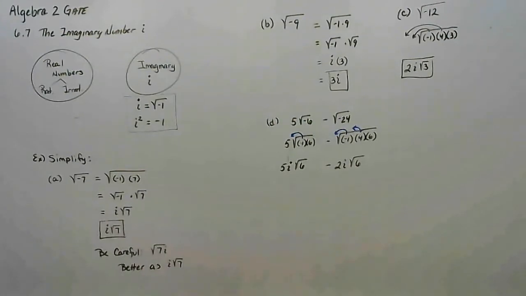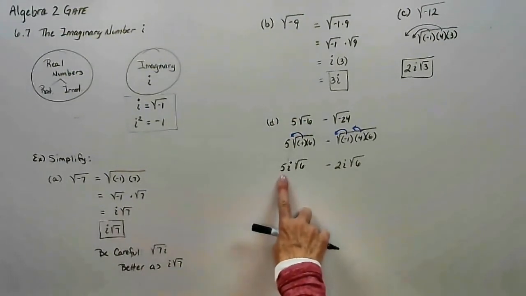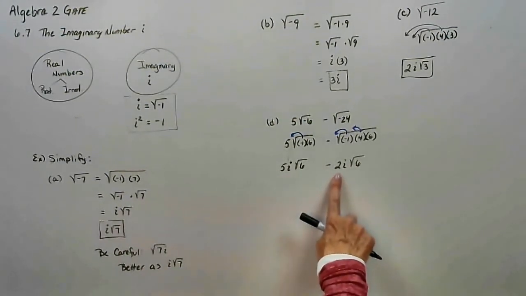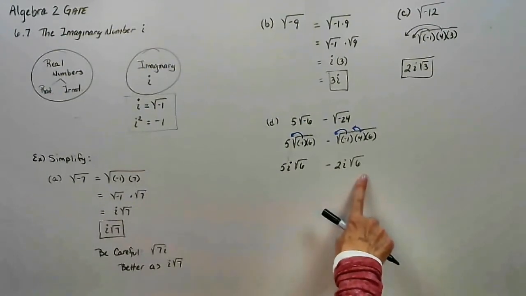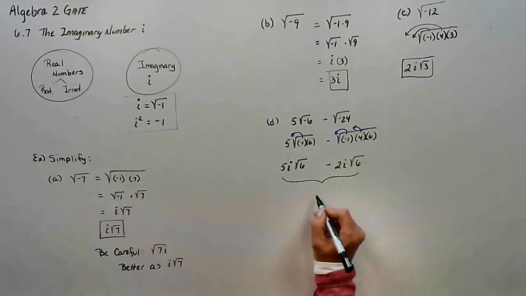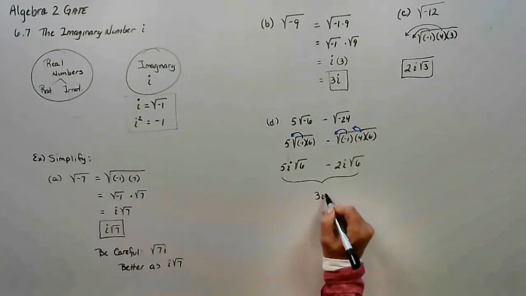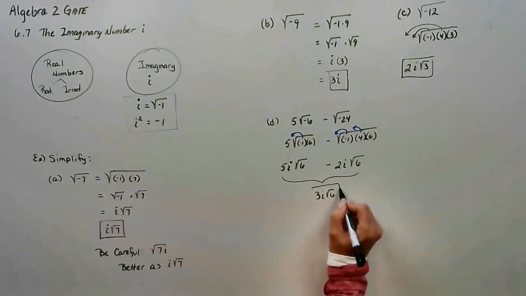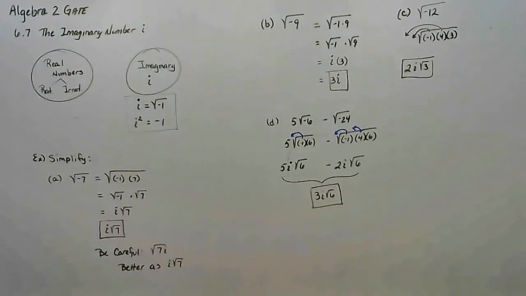So technically I have 5 i root 6s minus 2 i root 6s. So I have similar terms of i root 6. So this will simplify to 3i root 6. Okay, because I could have factored out the i root 6 and I would have been left with the 5 minus 2.